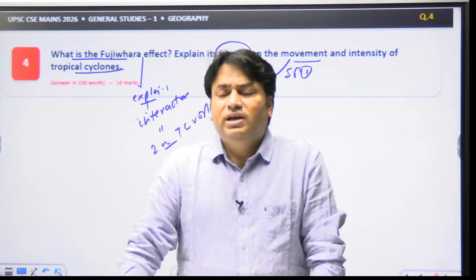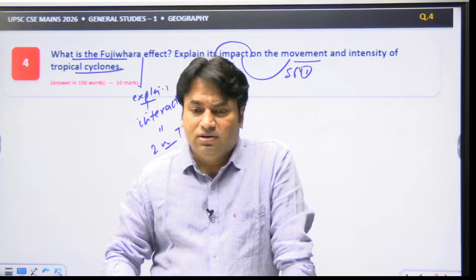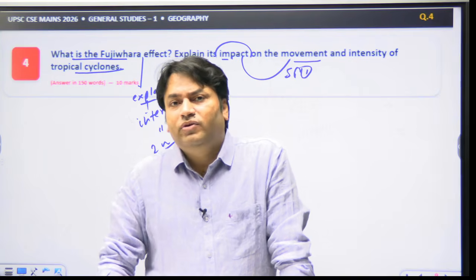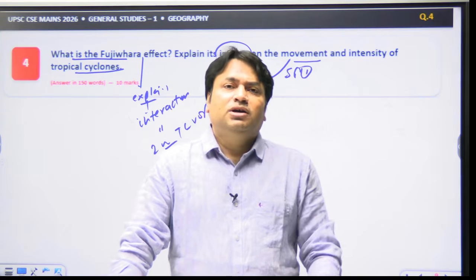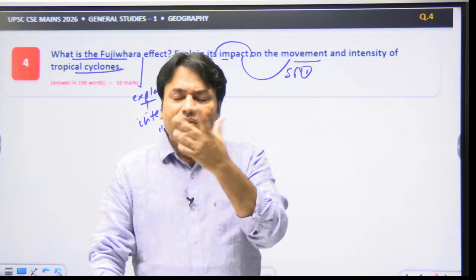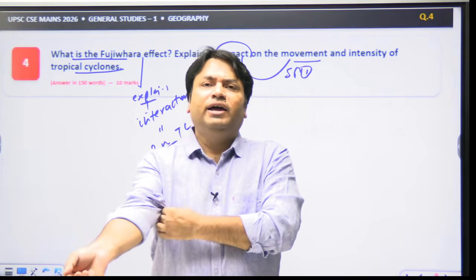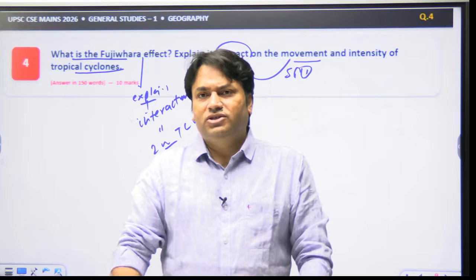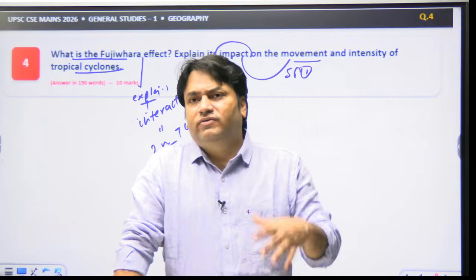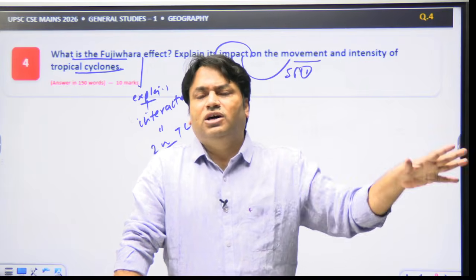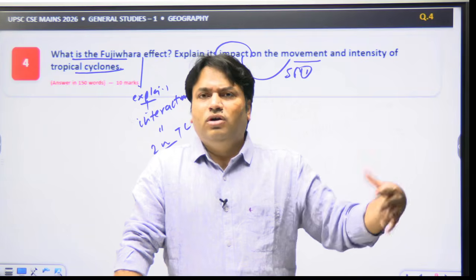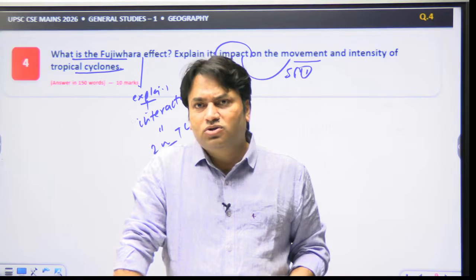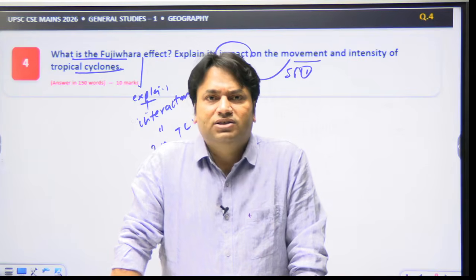So obviously this is a new theme that has been asked by UPSC, and we also see that many times researches have been conducted over the Bay of Bengal and Arabian Sea, IMD does researches, and as a result of these researches, such themes are also in current affairs, not frequently, but they are in current affairs, and for this reason also UPSC has asked this question.